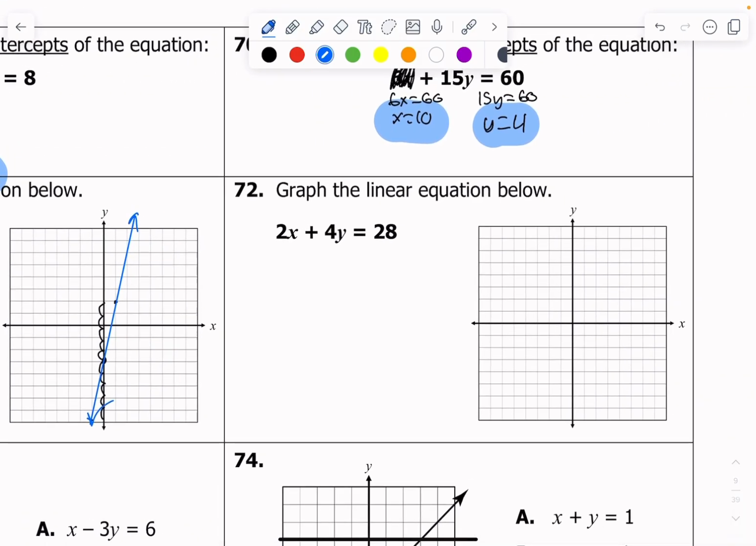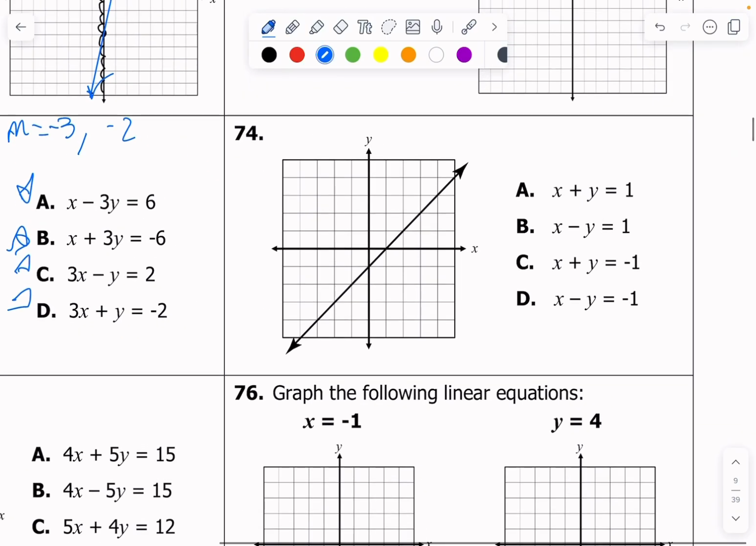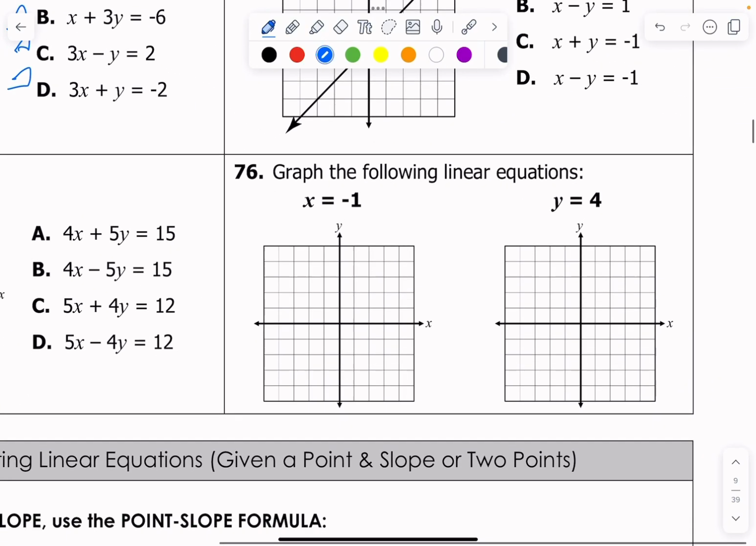72, they give you standard form, convert it to slope-intercept form, and then graph, okay? 73, convert all of these to slope-intercept form. Find which one matches a y-intercept of -2 and a slope of -3. So a slope of -3 and a y-intercept of -2, and then you're good. 74, same thing. 75, same thing.